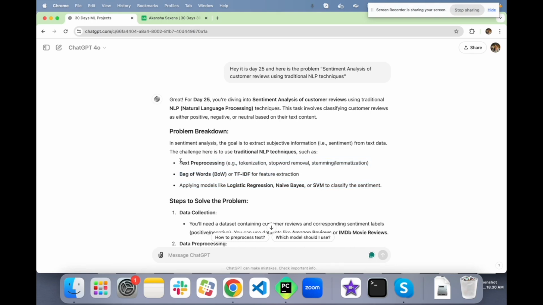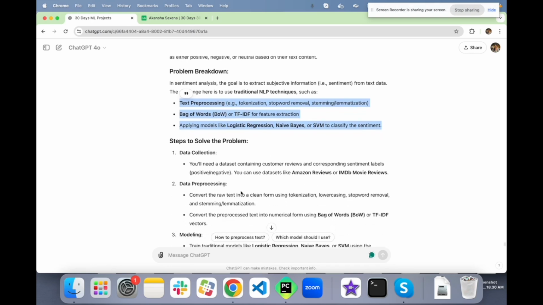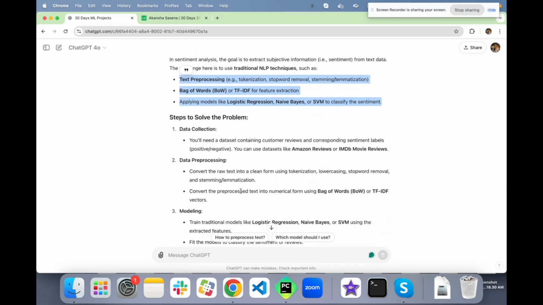What is new is that this is classified as a traditional NLP technique, and I guess tomorrow's problem is going to build up on that. So yes, we'll start doing that. Like all other problems, we'll have to figure out which data set we will be using. We can use a data set containing customer reviews and corresponding sentiment labels, like positive or negative. We can use data sets like Amazon reviews or IMDb movie reviews.